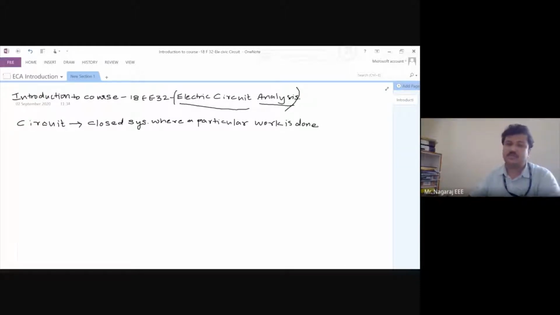Where does the circuit exist? The circuits maybe you can classify here. I will come to electrical at the last. Before electrical, I will say which are the other circuits, generally what we see in everyday life. Thermal circuit,